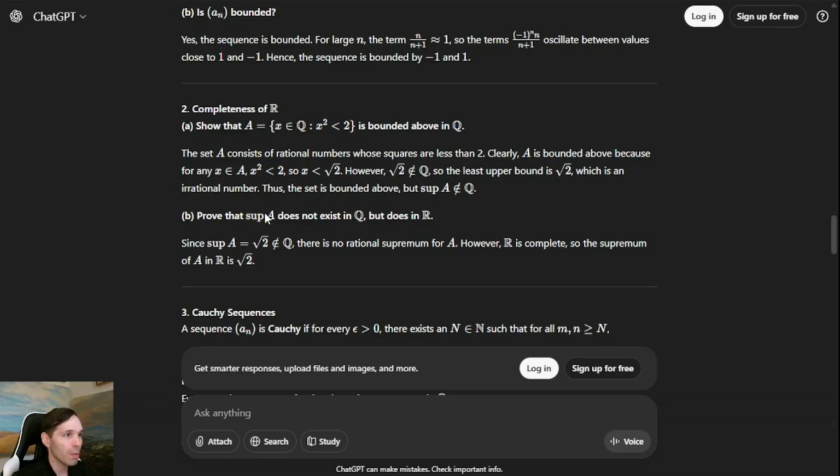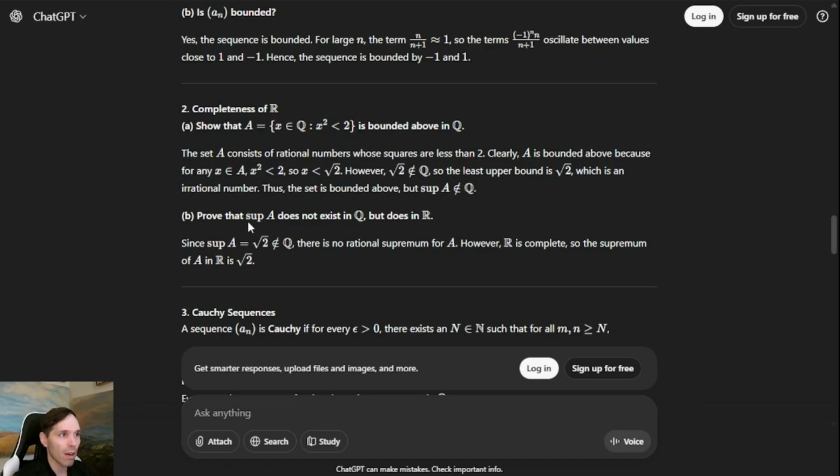B, prove that the supremum of A does not exist in Q, but does in R. Since the supremum of A equals the square root of 2, not in Q, there is no rational supremum for A. However, R is complete, so the supremum of A in R is the square root of 2. Okay. Coupling that with this winding argument that they made earlier, this to me sounds like they don't have a good understanding of what a supremum is.